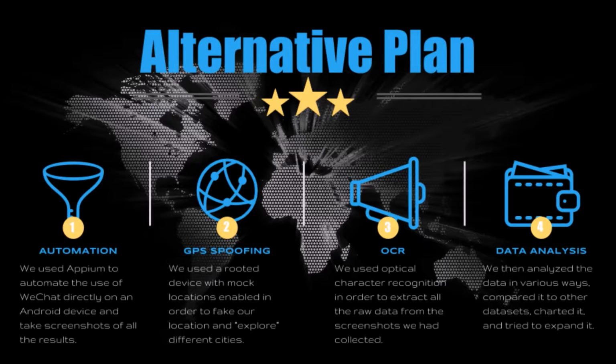In order to discover the various WeChat users in several cities across the world, we used a GPS spoofing app on our Android device, which allowed us to change our coordinates and thus trick WeChat into believing that we are in the city we're currently analyzing.